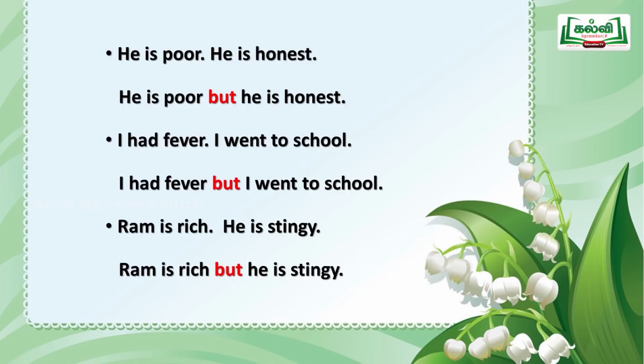Next sentence, look at the picture. He is a rich person. He is rich means what? "Panakaran." He is stingy.